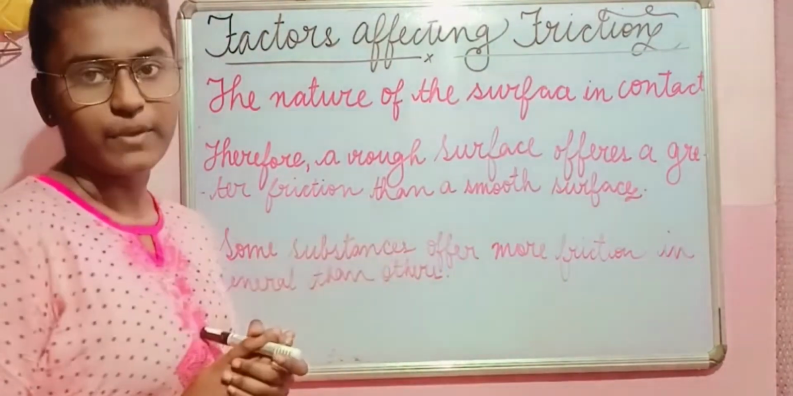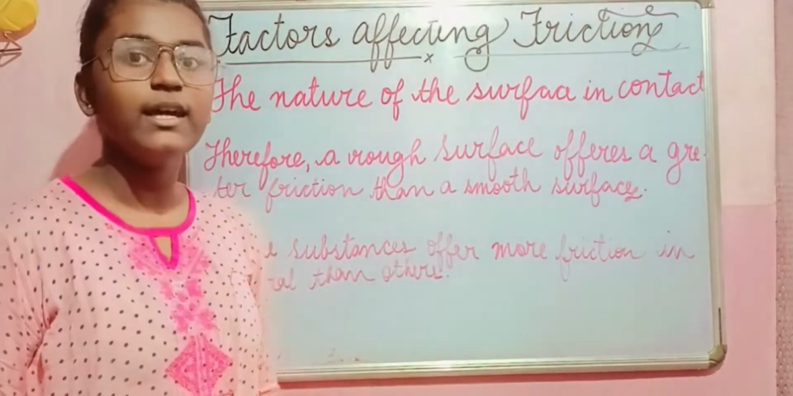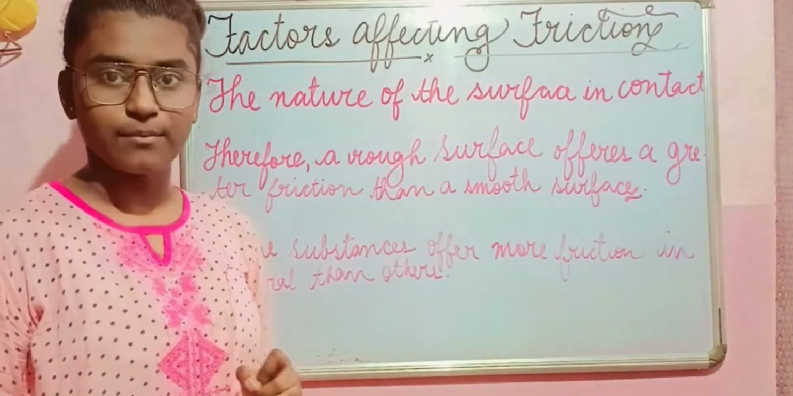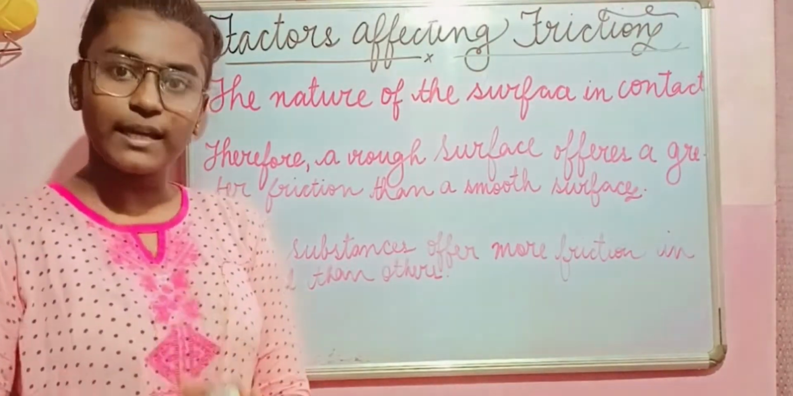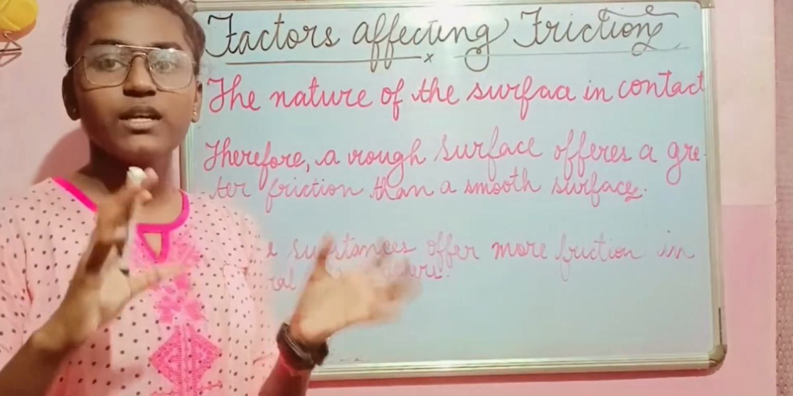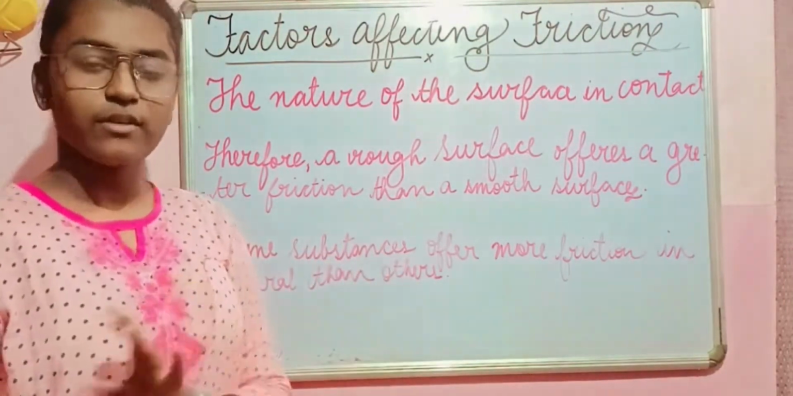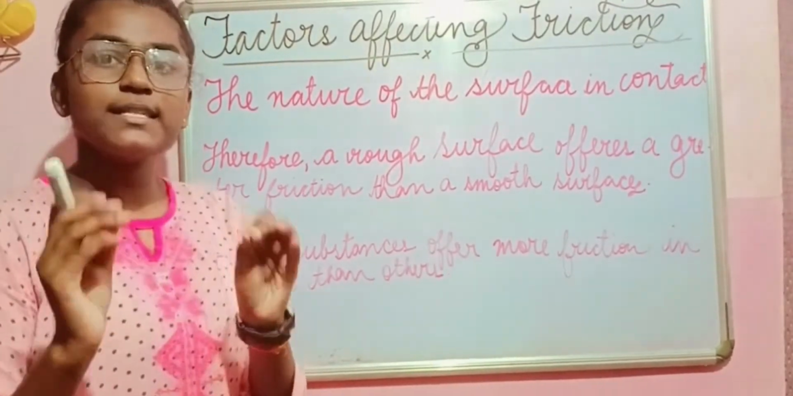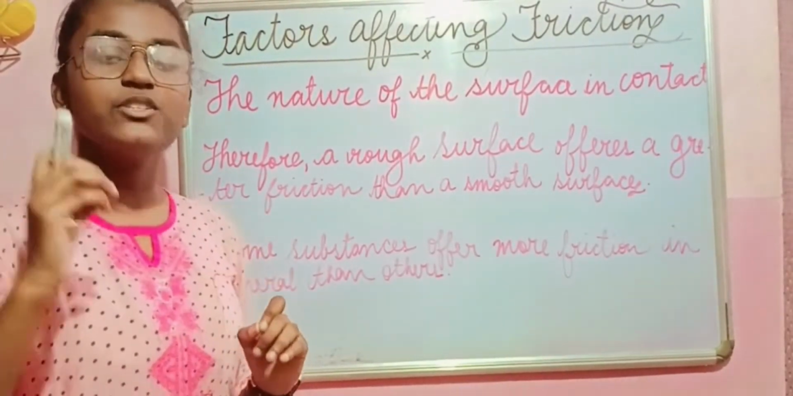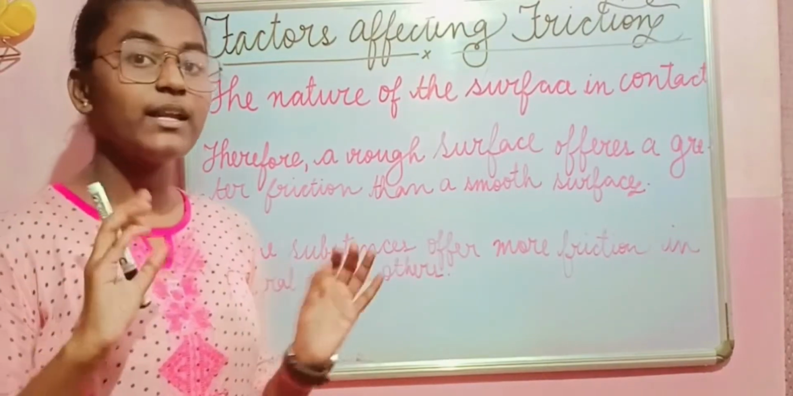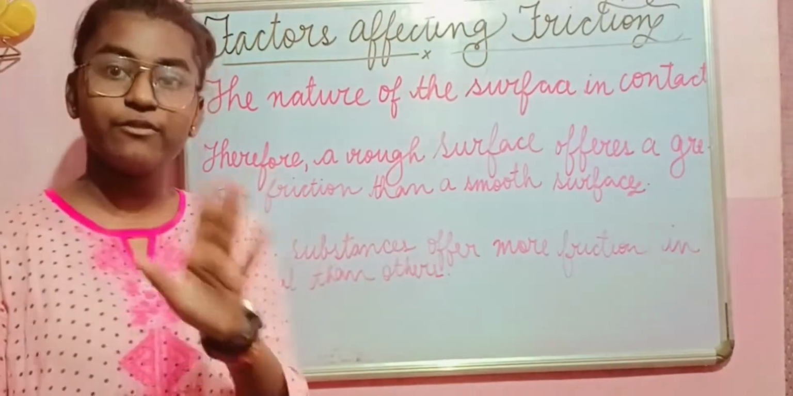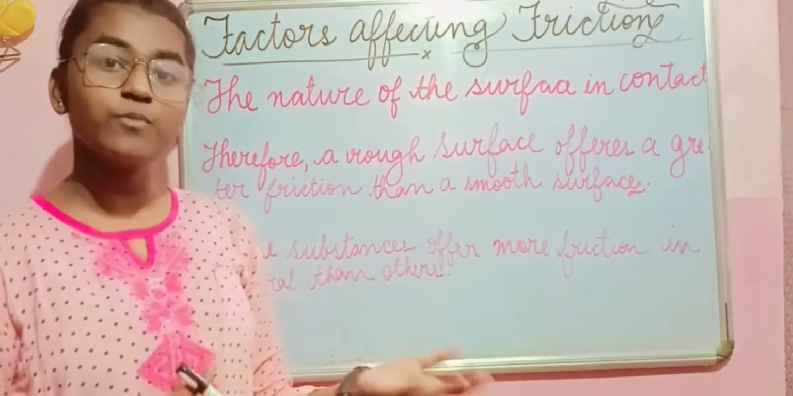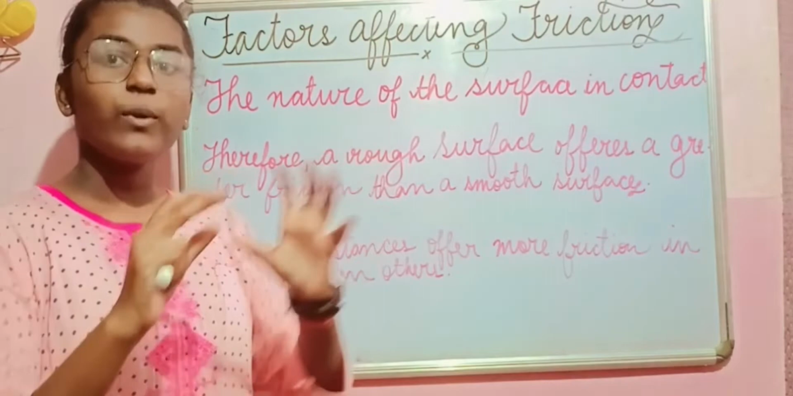So in this first factor, the nature of the surface on contact, over here what happens, any surface, even a smoother one, has tiny irregularities in them. They are in the form of grooves and ridges, right? We can see these irregularities only by using a powerful magnifying glass or a microscope. They are so small that we need an instrument to see them, right? So when one surface